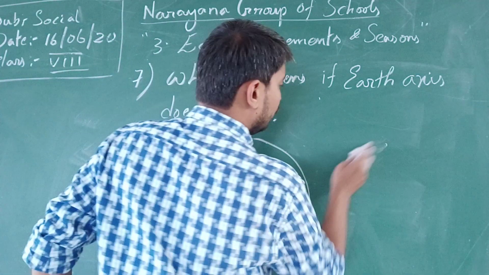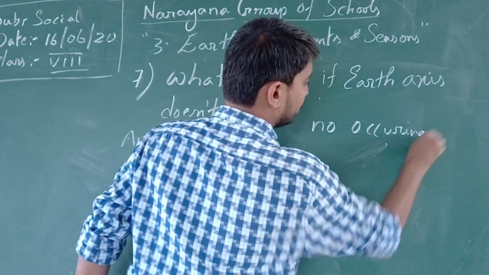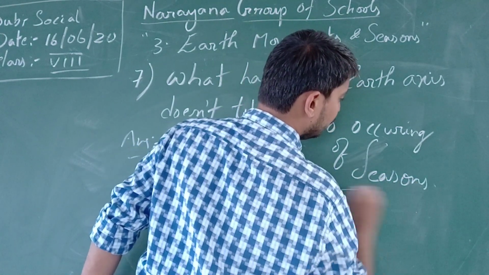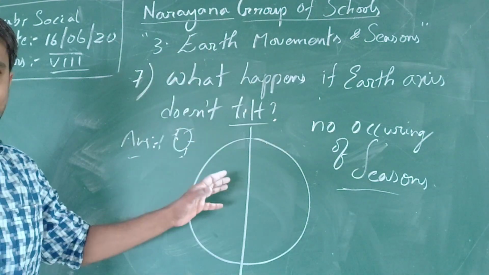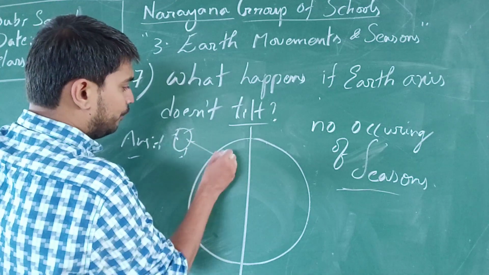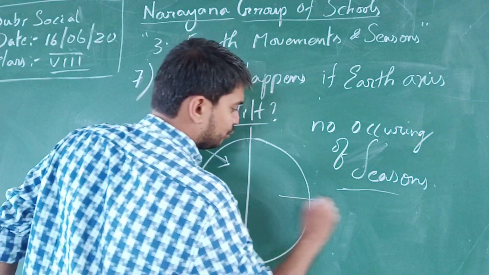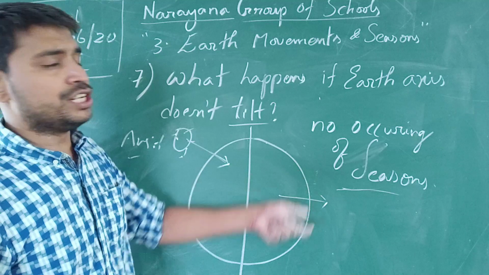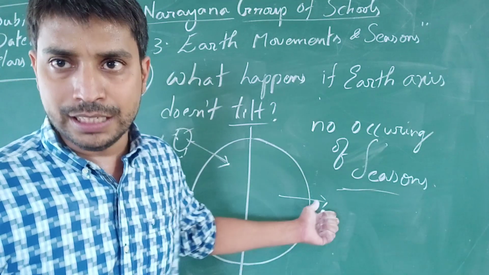So there will be no seasons. When the Earth rotates but is not tilted, the western side completely gets sunlight whereas the eastern part is in complete darkness, and no seasons occur. Is it clear, children? Thank you.